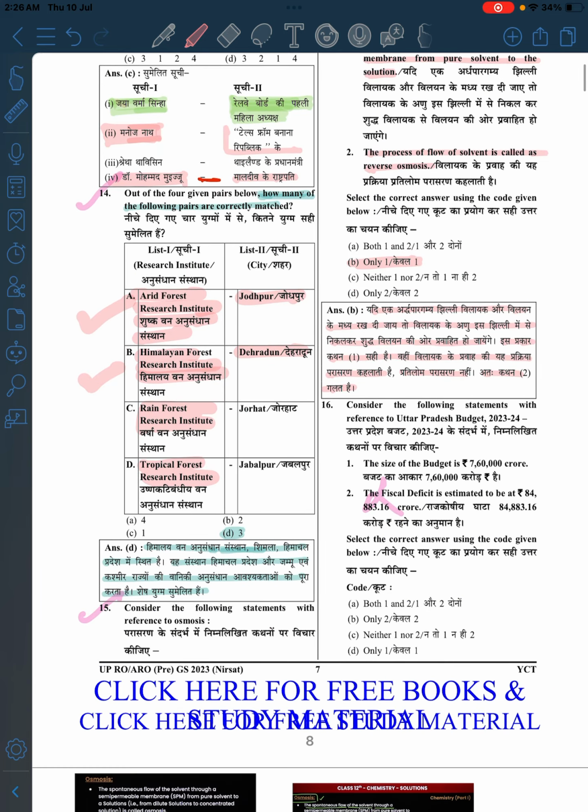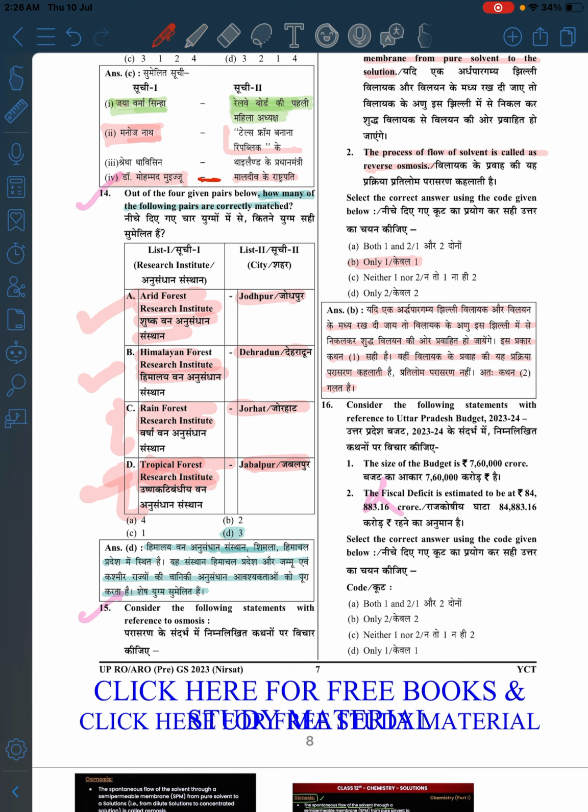Now let's go with the rain, with the forest area. Where are the rainforests available? It is in Assam only. So it is correct. Tropical forest. Where will be the tropical areas? So it will be in the middle. So it is in Jabalpur. This is also correct.